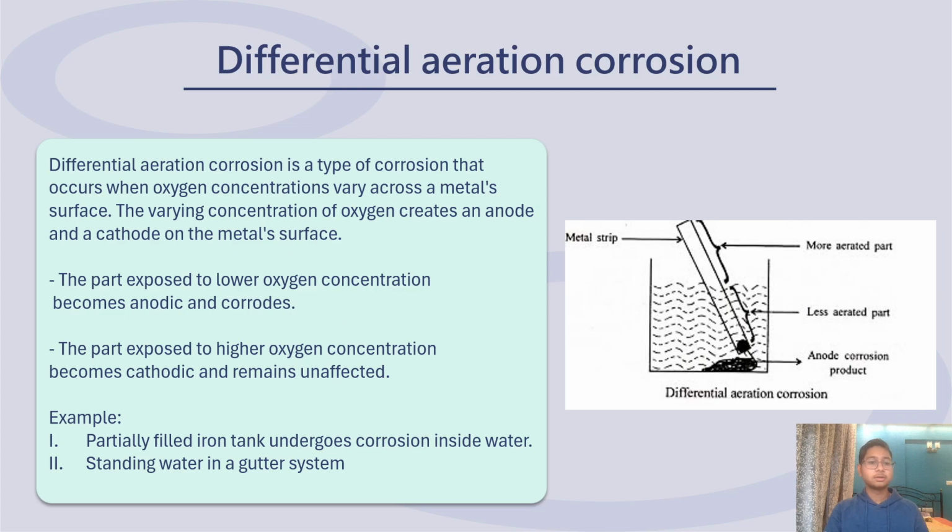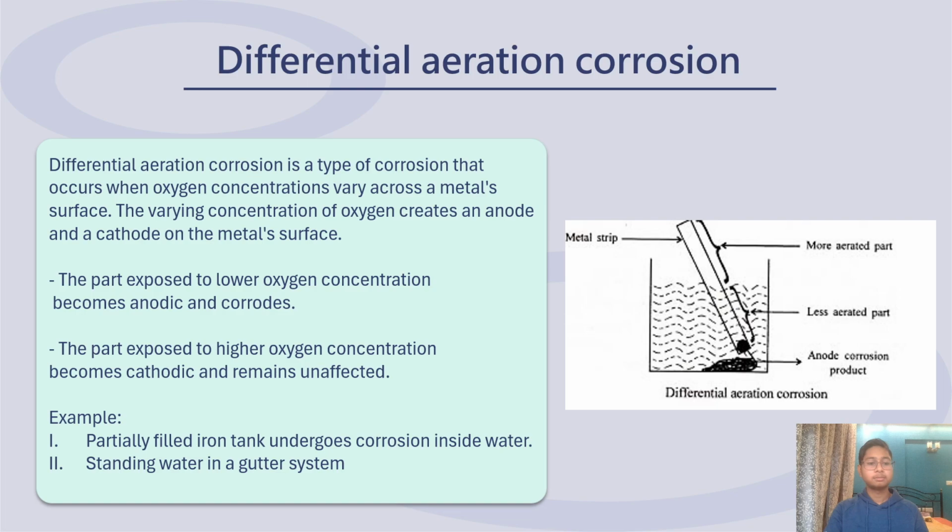Differential aeration corrosion. It is a type of corrosion that occurs when oxygen concentrations vary across a metal's surface. The varying concentration of oxygen creates an anode and a cathode on the metal's surface. The part exposed to lower oxygen concentration becomes anodic and corrodes. The part exposed to higher oxygen concentration becomes cathodic and remains unaffected.